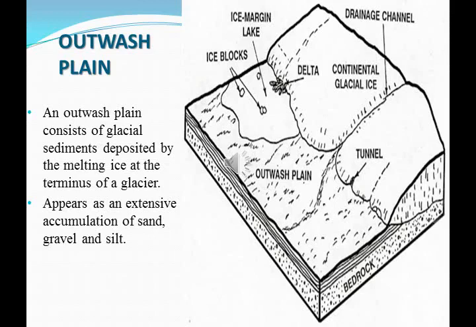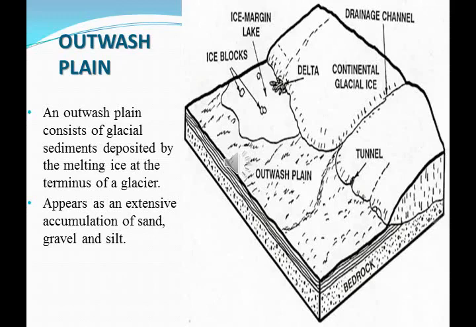Outwash plain. An outwash plain consists of glacial sediments deposited by the melting ice at the terminus, that is at the end of a glacier. It appears as an extensive accumulation of sand, gravel and silt. That is, an outwash plain is seen at the edge of the glacier region, at the edge of the glaciers.